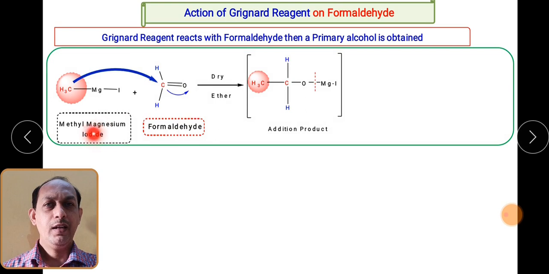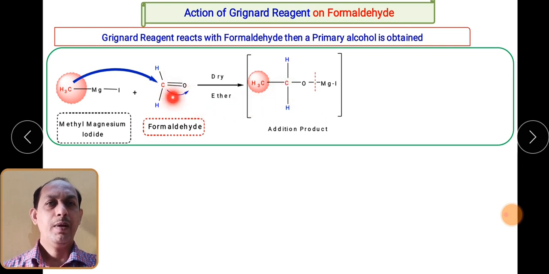When they react with Grignard reagents such as methyl magnesium iodide, what will happen? This particular carbon which is attached to the magnesium, that is the alkyl group, will attack the carbonyl carbon, and there occurs a carbon-carbon bond formation reaction. Already I have told you: addition of Grignard reagents results in the formation of a carbon-carbon single bond. So this is a newly formed bond between the alkyl group and the carbonyl carbon.